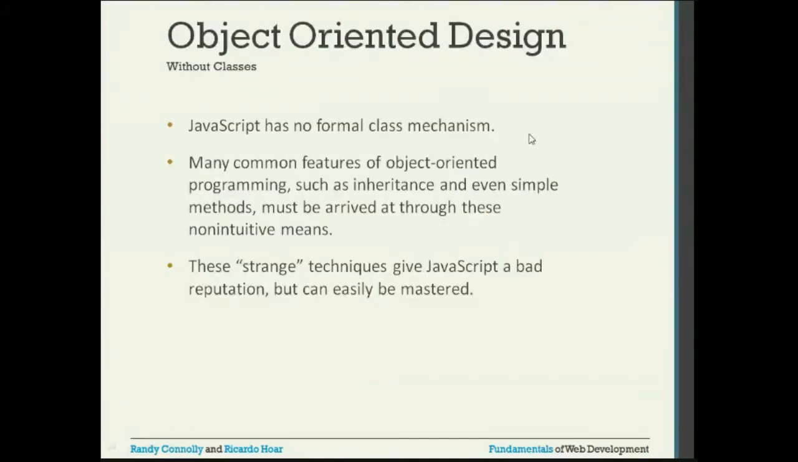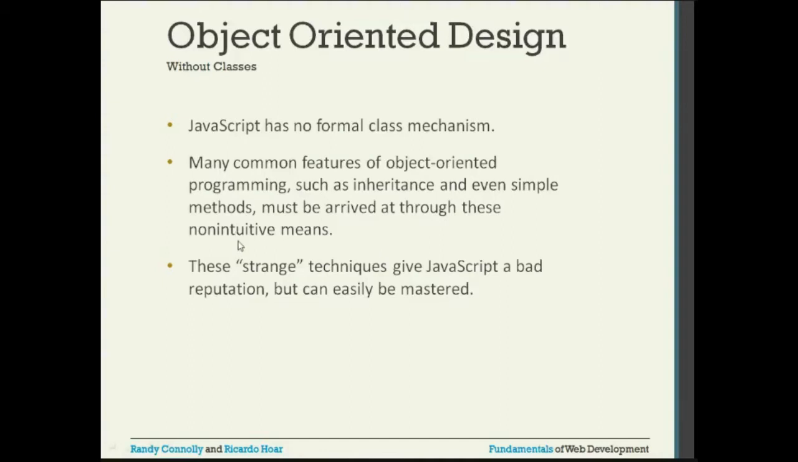JavaScript has no formal class mechanism, unlike Java or Python. There is no formal mechanism of a class. Many common features of object-oriented programming, such as inheritance and even simple methods, must be arrived at through these non-intuitive means. So, whatever the object-oriented concepts like inheritance and encapsulation, all those things are implemented through very non-intuitive means.